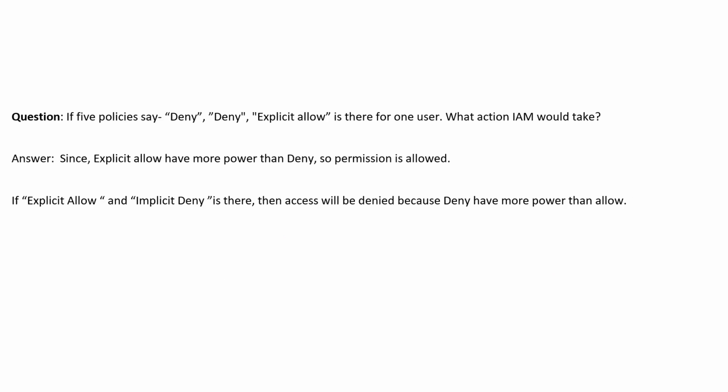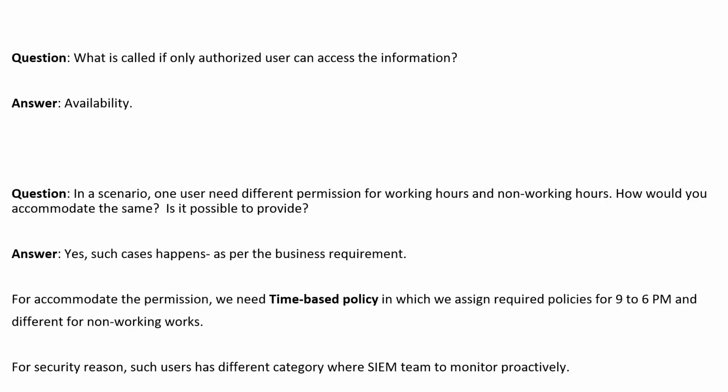Coming to the next question: if policies say deny, deny, and an explicit allow is there for one user, what action would IAM take? So guys, explicit allow has more power than deny, so permission is allowed for the user. If an explicit allow and an implicit deny are there, then access will be denied, because deny has more power than allow. This is a very general case. This is a kind of logic check question.